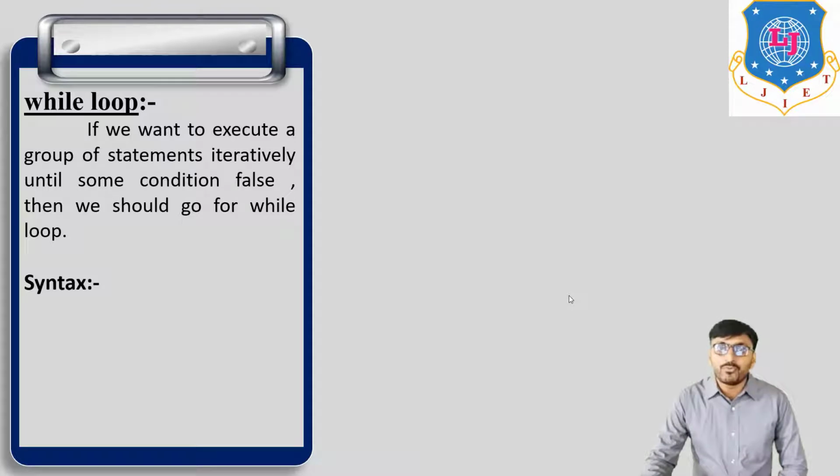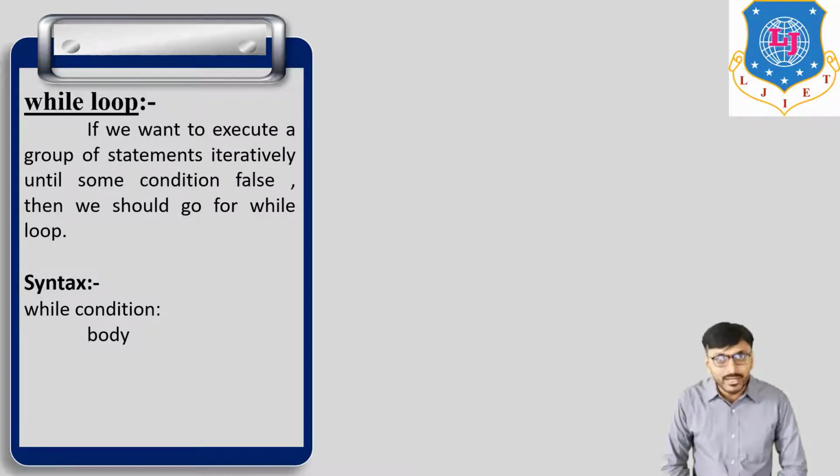Now the syntax of while loop: while condition is true, then a particular statement of body. So while loop is used in which, if the condition is true, then this particular statement of body is executed, and when the particular condition is false, then the execution of the loop is stopped. So this is while loop. Now we discuss some examples of while loop.